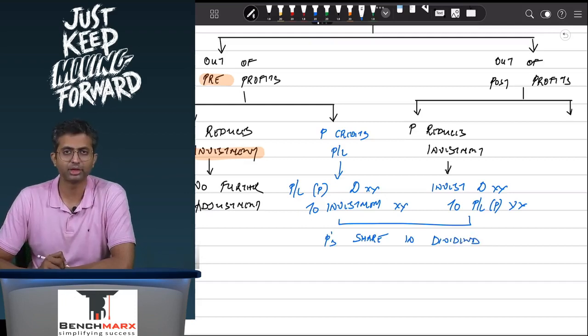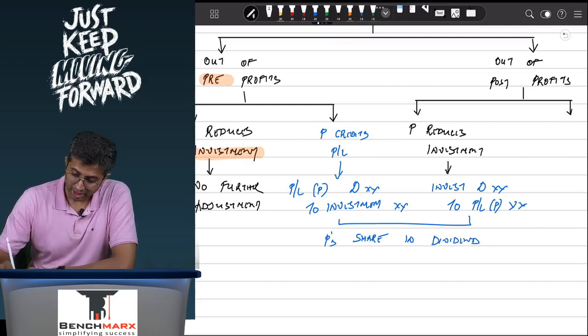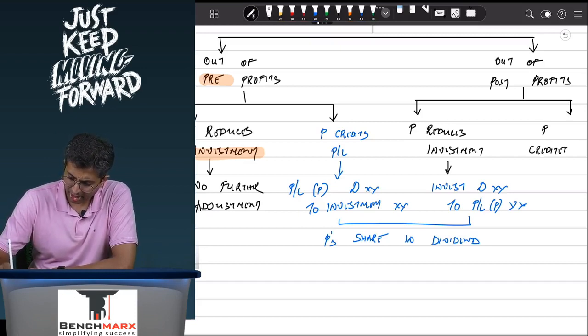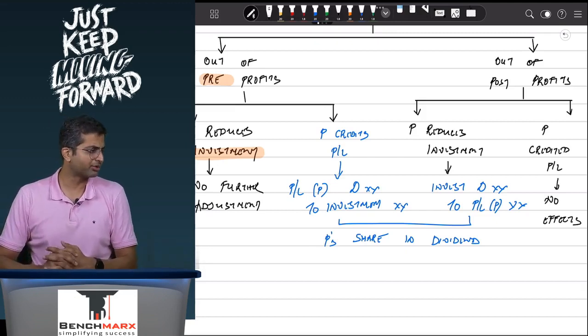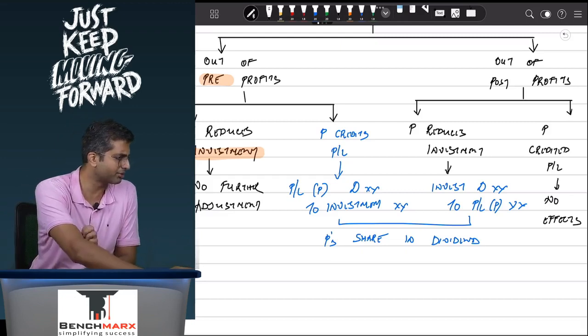in dividend. Okay. If P has credited the dividend received in the profit and loss account, this is the correct treatment. If it is the correct treatment, there will be no other accounting effects. Since there are no other accounting effects, we will not have any further adjustment. Are we clear with this?